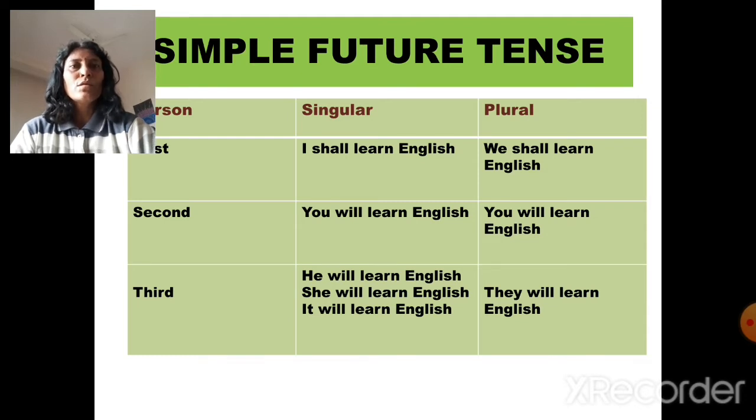Third person singular subjects are he, she and it, and the examples are he will learn English, she will learn English, it will learn English. And the plural third person subject is they will learn English.